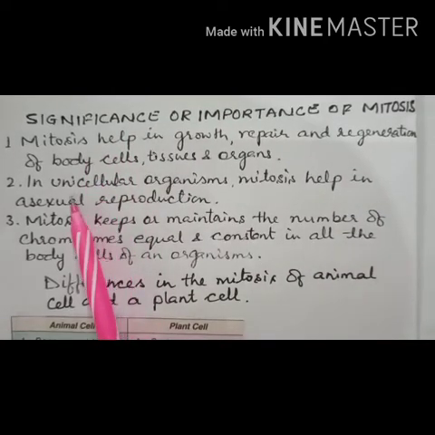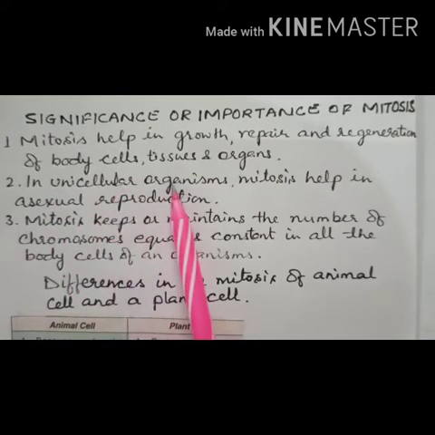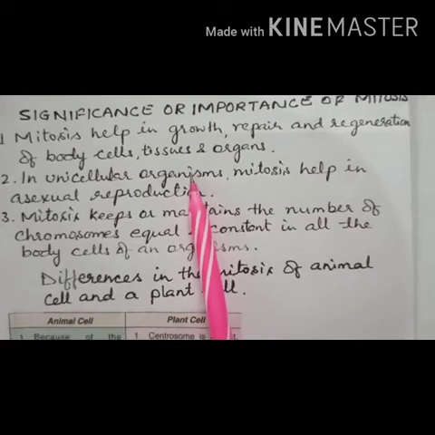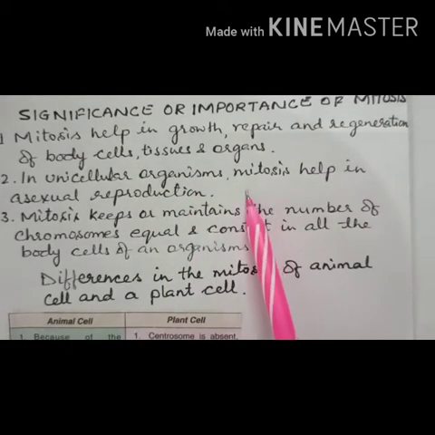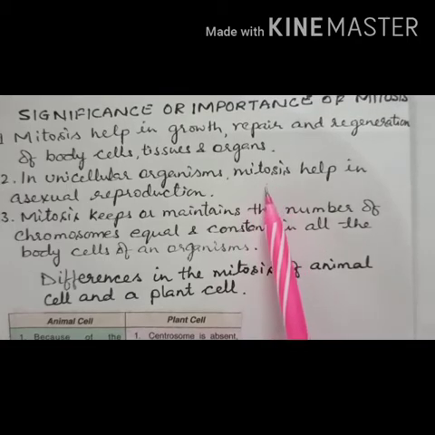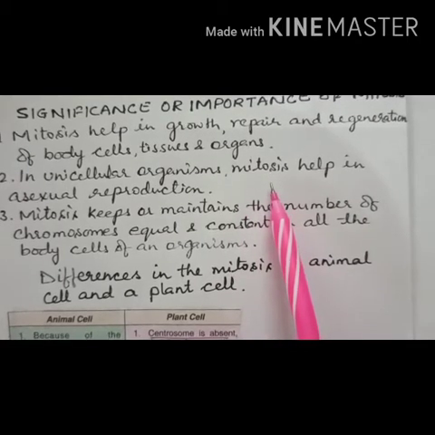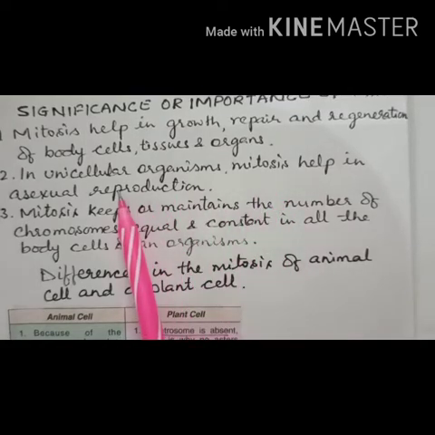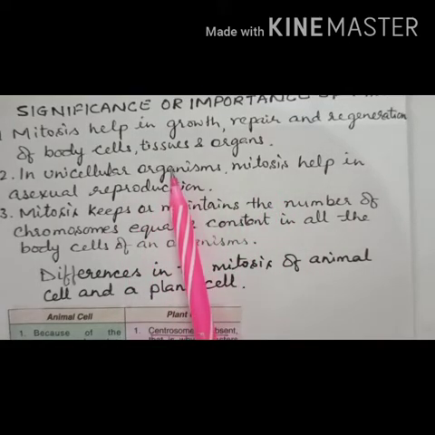Next, the second importance: mitosis also helps in asexual reproduction in unicellular organisms, right? Like amoeba, how does the amoeba reproduce? Simply one amoeba divides into two parts, both parts are called daughter amoeba, and then they grow into new individuals. This is called what? Mitosis. So mitosis also helps in asexual reproduction in unicellular organisms.